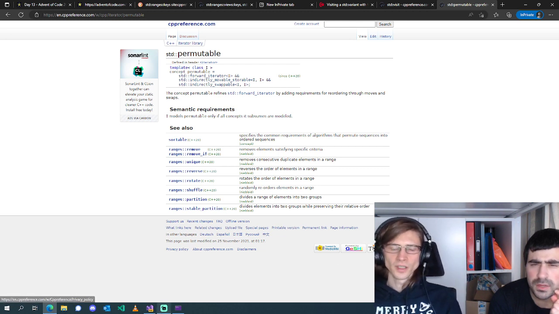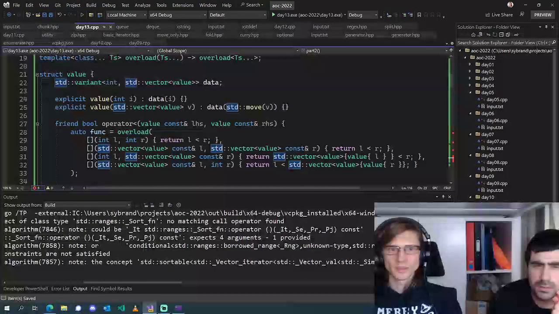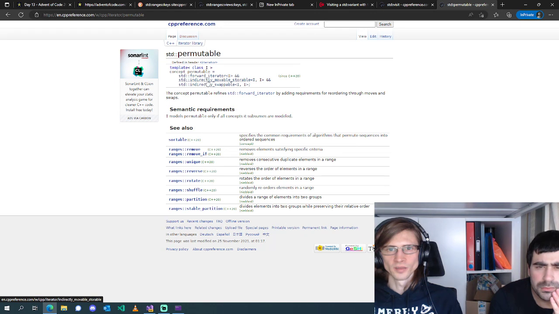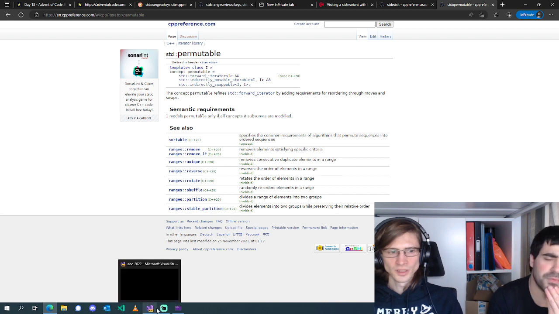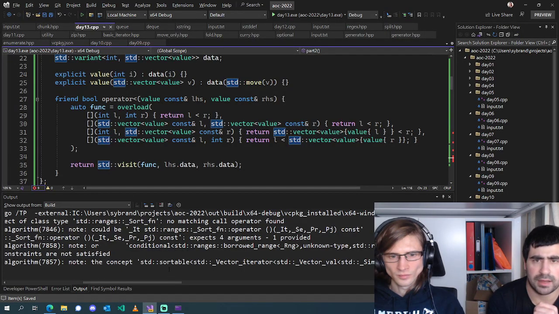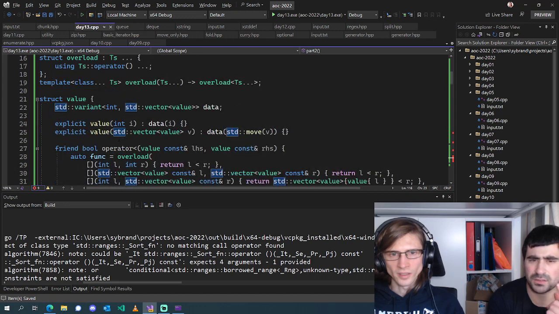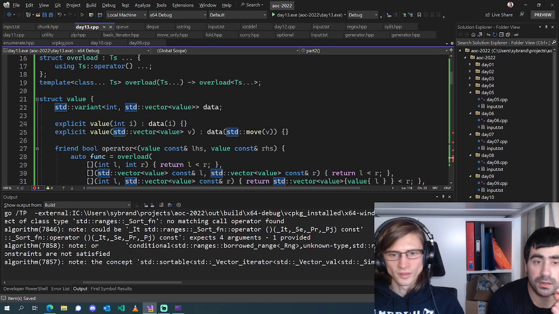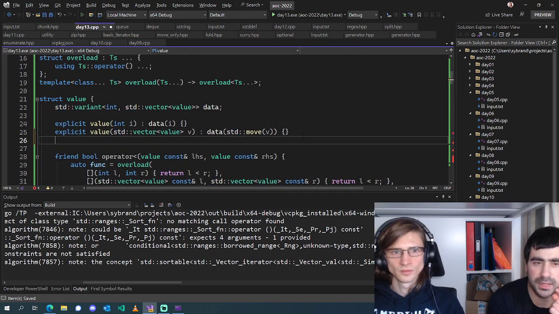Yeah, we should be those. Is it because we don't have a move constructor or copy constructor? It says indirectly movable, indirectly swappable. I can't remember the rules for aggregate types, but this isn't an aggregate because it's got constructors. But those are both copyable and...